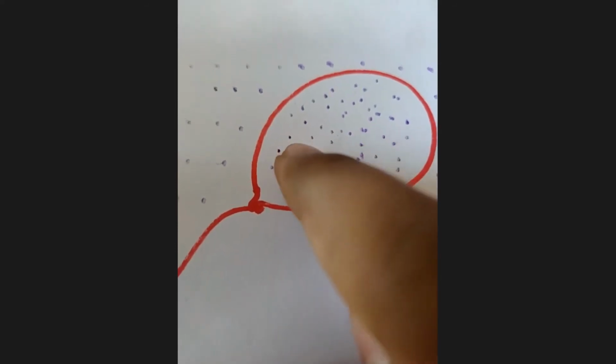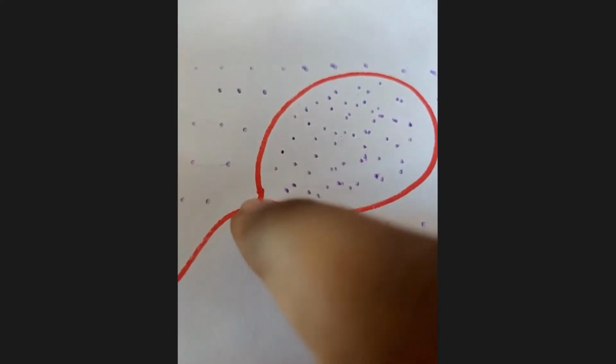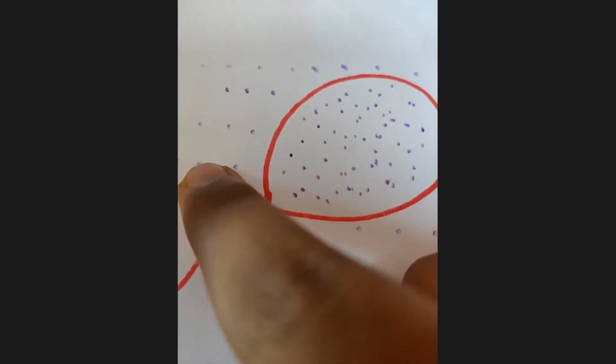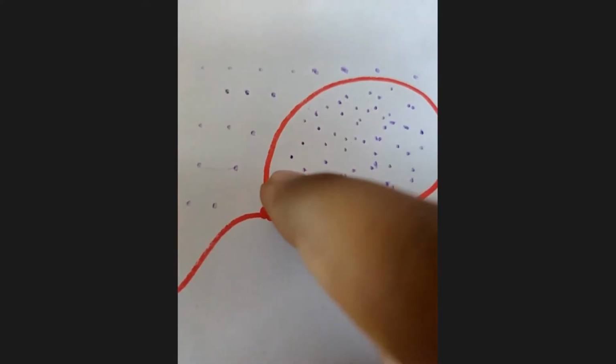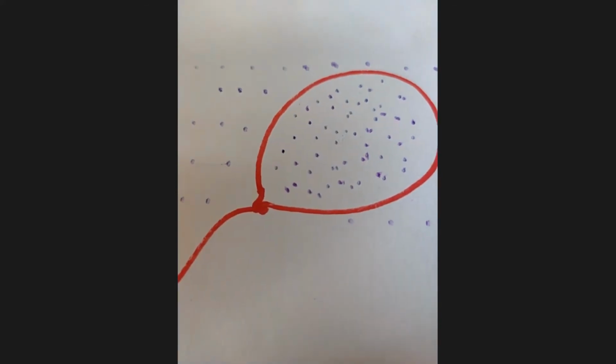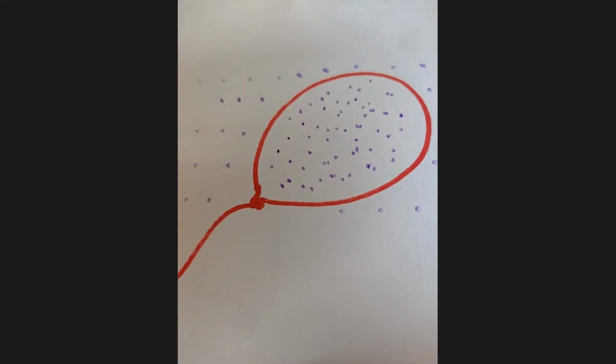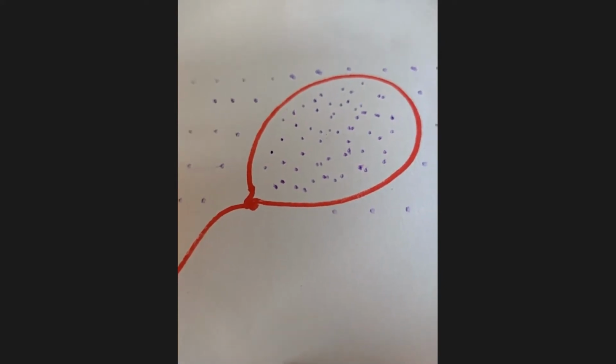And when it tries to stabilize and equalize with the outside air, it will show some motion, and that motion was nothing but the movement of the balloon from one end to the other end. Am I right or not?